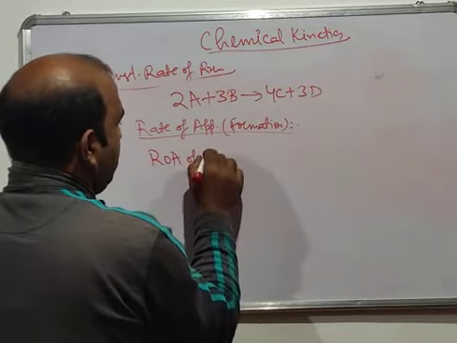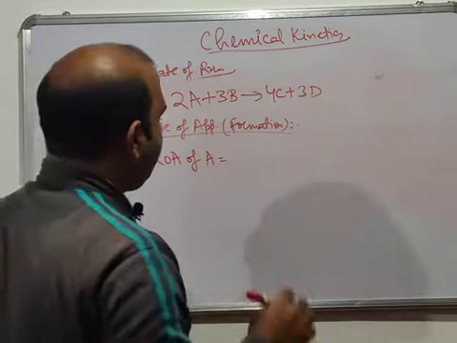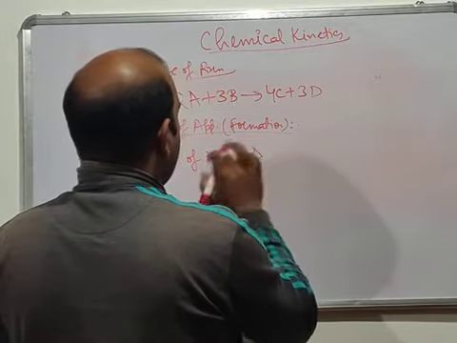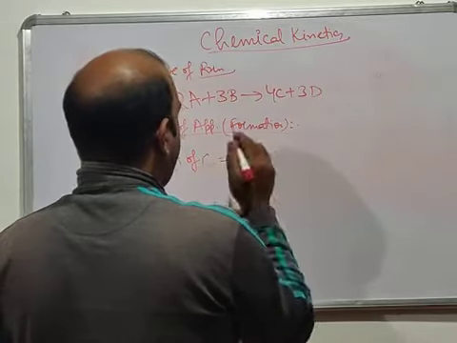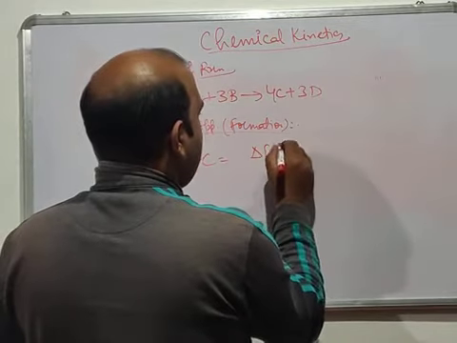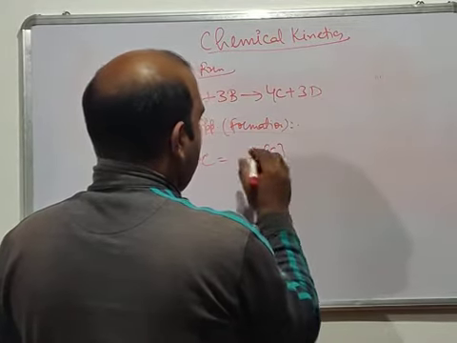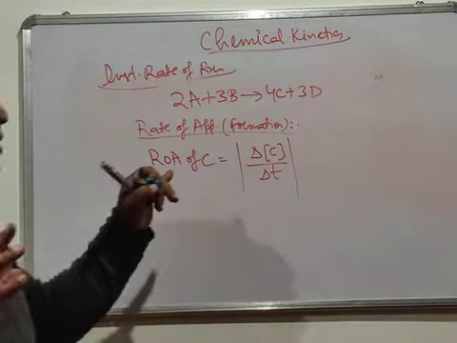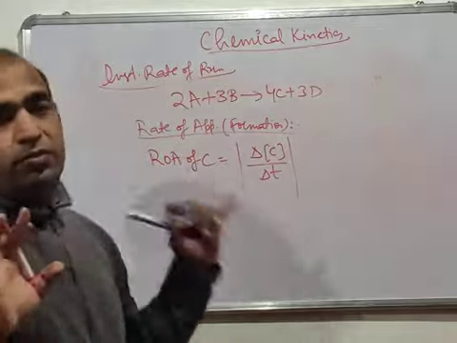The rate of appearance of C is equal to, how do we write it? C will form, rate of appearance of C is del C upon del T, and we put a mod here in order to take care of the sign, plus or minus, because we always want this to be positive.